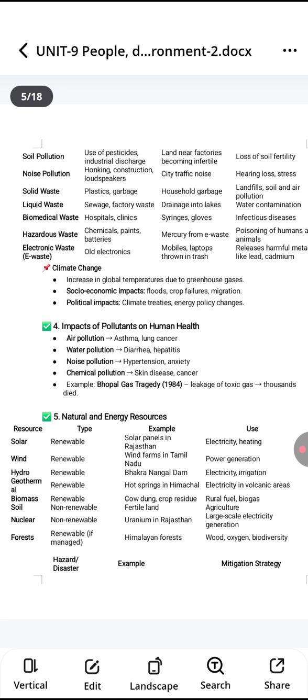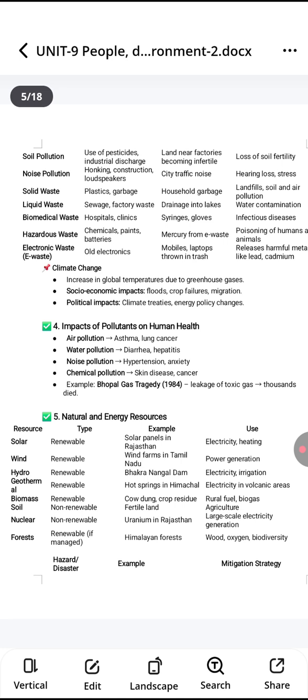We can also have mitigation strategies for that. Proper drainage systems should be there. Afforestation should be there. Flood forecasting should be there. Next we have cyclone, and for that we can make a mitigation strategy. Cyclone shelters as well as weather alerts.